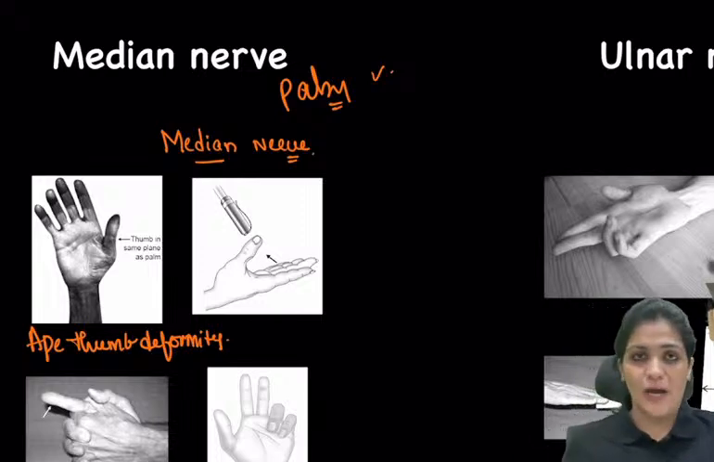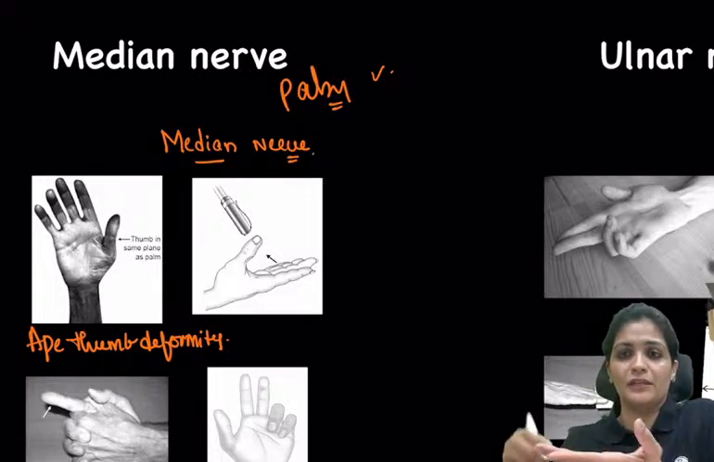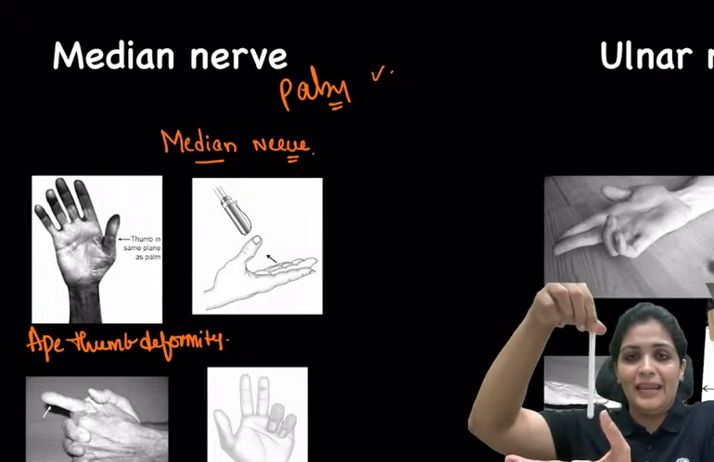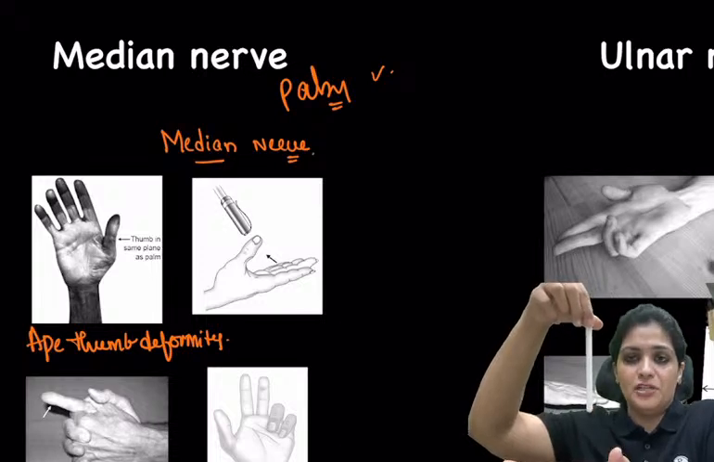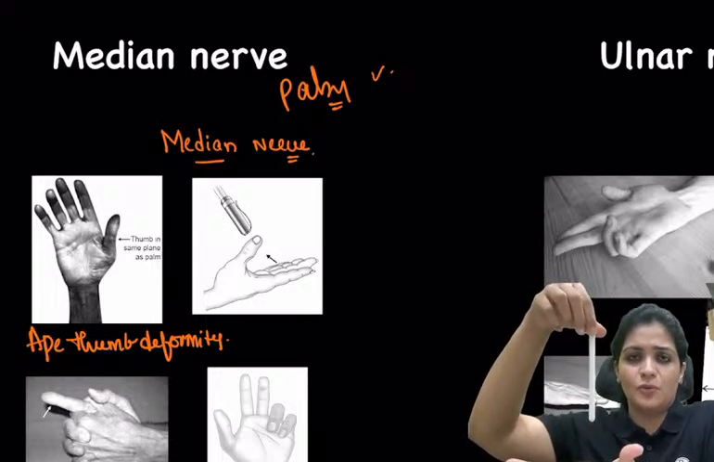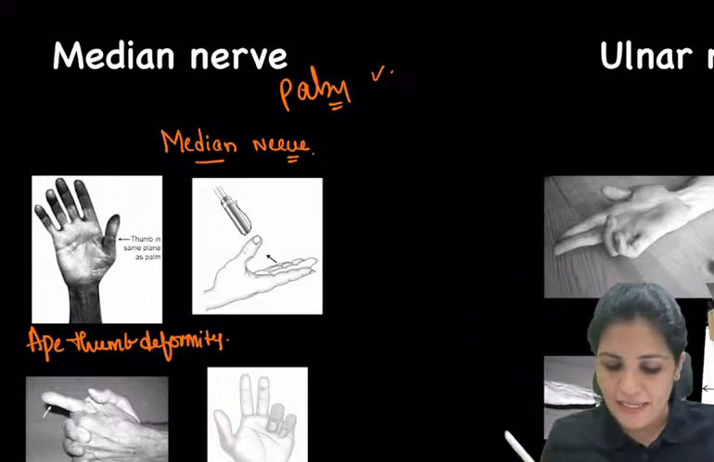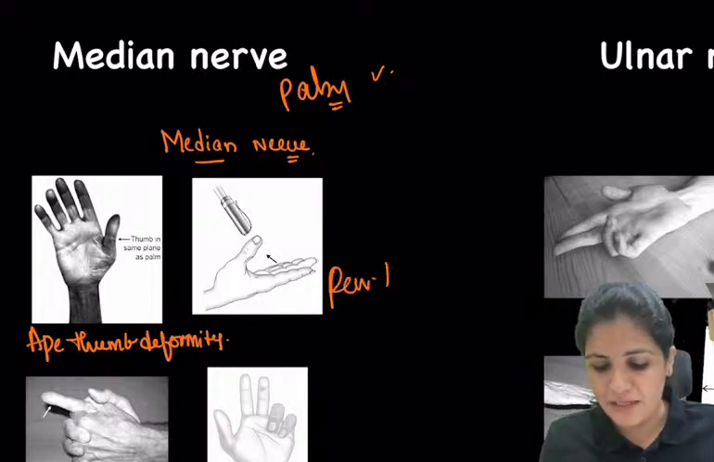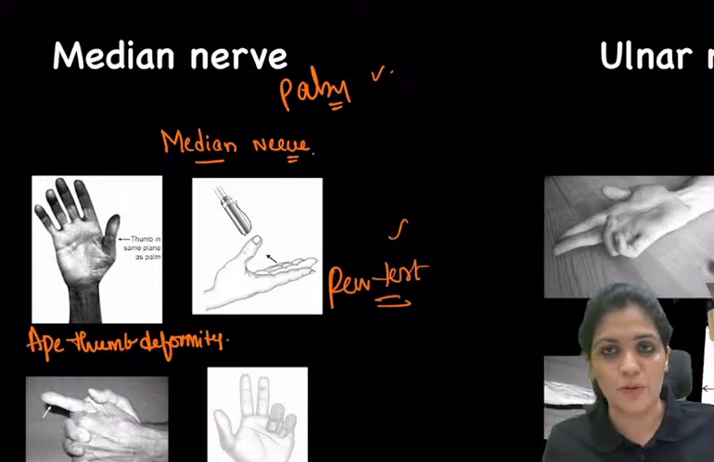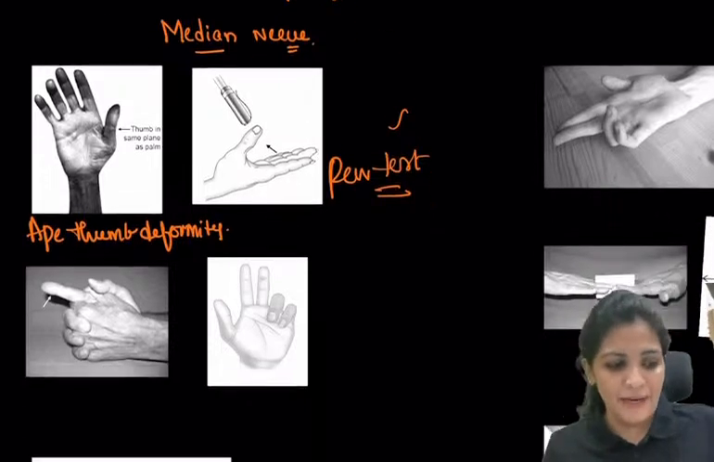And now the next one is the pen test. Again, a test for the thumb. Now we are going to put the pen and test for the opponens pollicis or abductor pollicis, right? Whenever you are able to abduct the thumb and touch the pen, this is called the pen test. Again, it is the involvement of the thumb. The testing of the thumb is called the pen test.